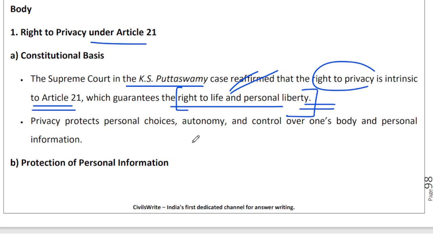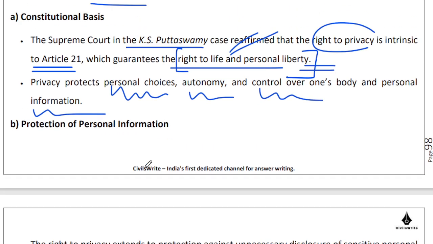So privacy, why is it important? Because your right to life and personal liberty is meaningless if your personal choices are not protected, if your autonomy is not protected, if your control over your body is not protected, if your personal information is not under your control. To give you a sense of authority over these aspects of your own life, the right to privacy is very, very helpful in that regard.